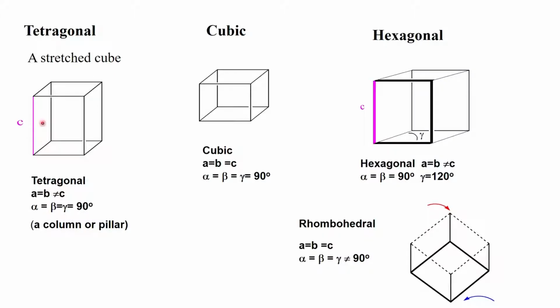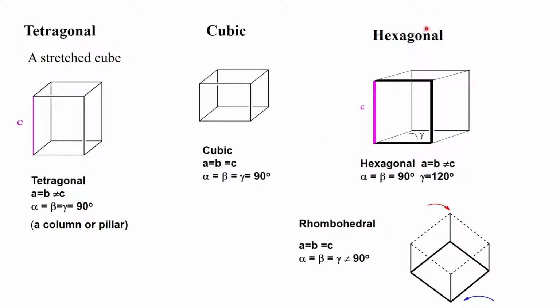When we come to the hexagonal system, to extend this discussion, instead of the C axis having a 4-fold symmetry, the C axis can be associated with a 6-fold symmetry. Since this is a 6-fold rotation axis, we should have a 120 degree angle, and therefore gamma now is 120. Alpha and beta have to be 90 degrees in order to have the 6-fold rotation axis perpendicular to that, and therefore we have the condition A equals B not equal to C, alpha and beta 90 degrees and gamma 120 degrees. So this now defines a hexagonal system.